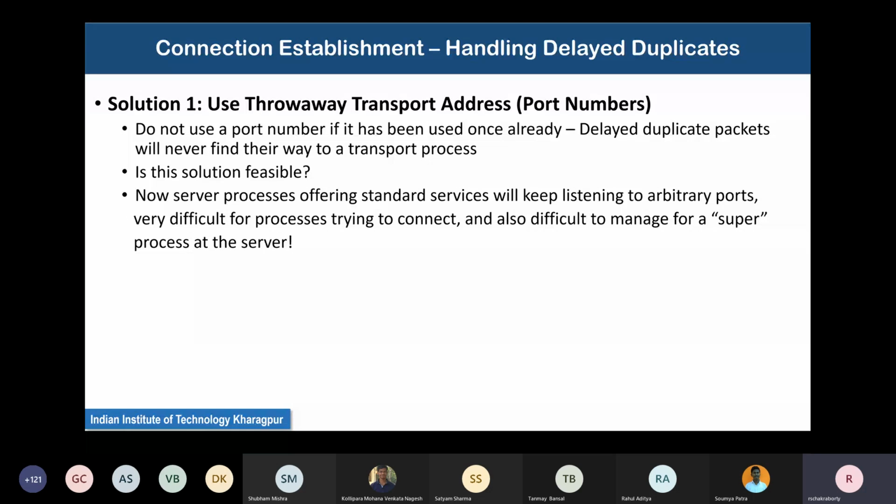There will be no confusion. Okay. So, I mean, this is a big problem. This is a feasible solution. The problem is that now server processes that offer standard services will keep listening to arbitrary ports, and it will make it extremely difficult for processes trying to connect.